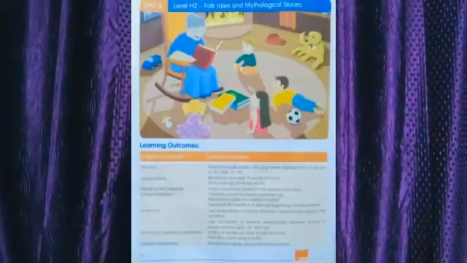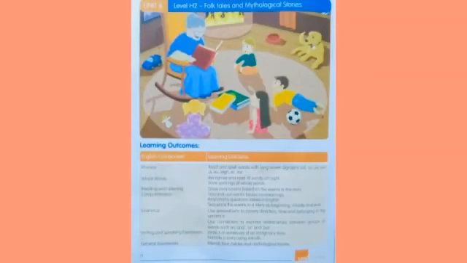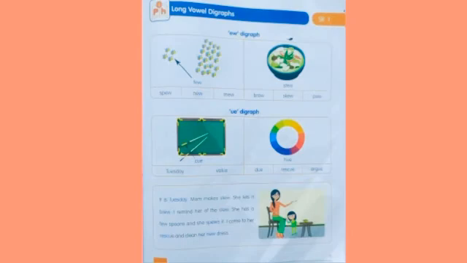Let's get started. Everyone take out your readers, open page number 74. Unit 8. Did you open the books? Okay. Unit 8: Folktales and mythological stories. Folktales means stories which have morals in them. And mythological stories means a collection of traditional stories. Open page number 75.